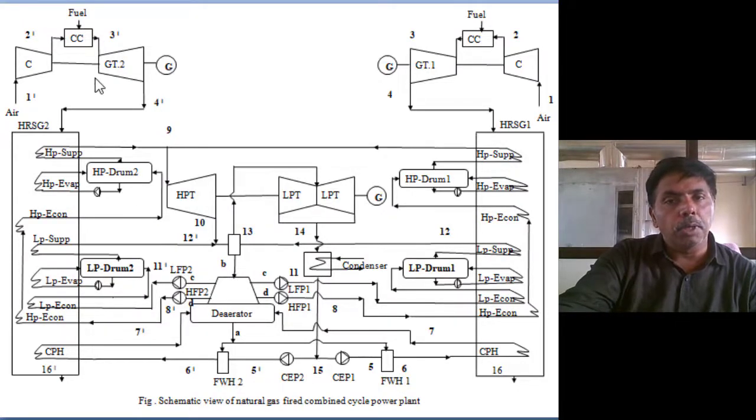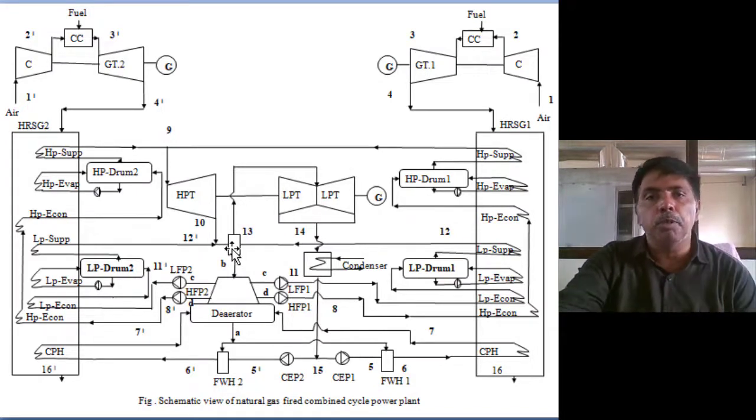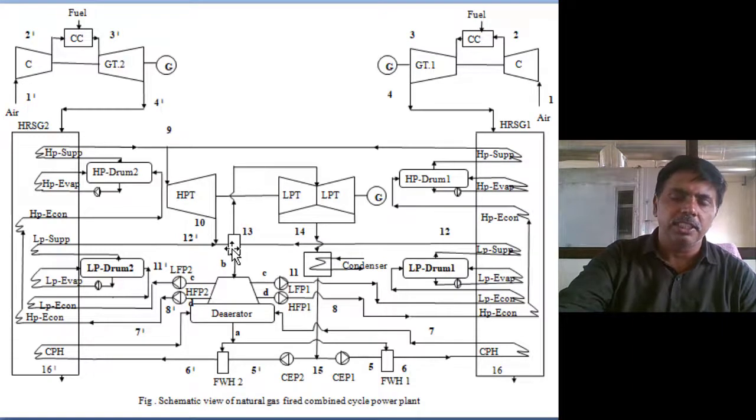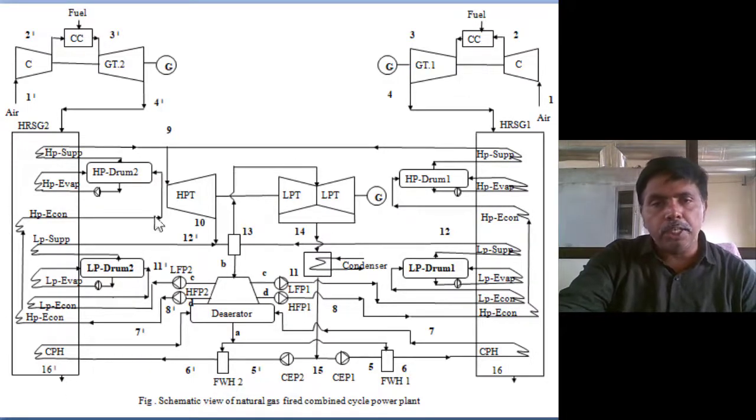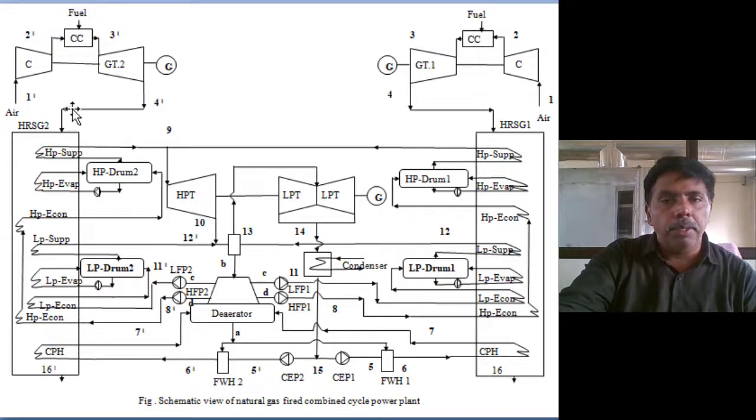With two gas power plants of 100 megawatt capacity each, meaning 200 megawatt, we can run a 100 megawatt steam power plant. This is the general thumb rule. The heat recovery steam generator is one more name for what is called the boiler in the steam power cycle. But here we are recovering the heat, and we recover it for generation of steam for the bottoming cycle.